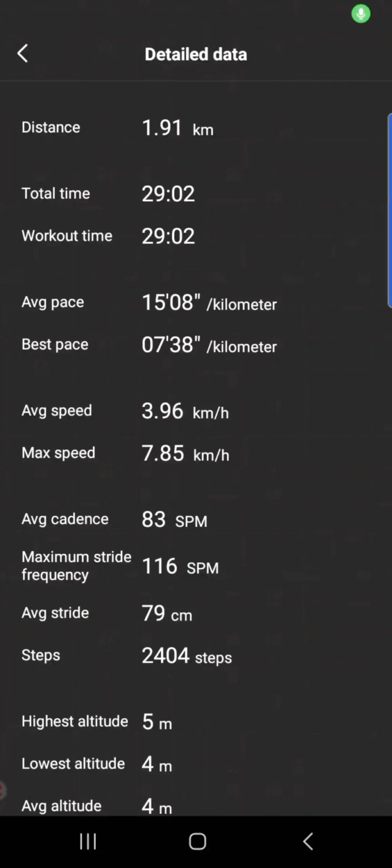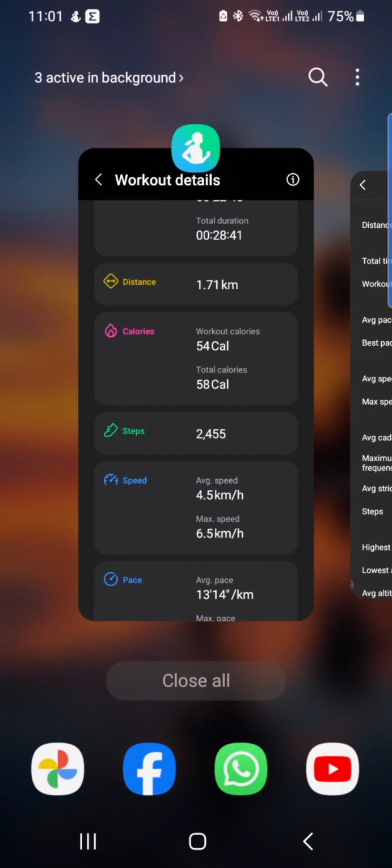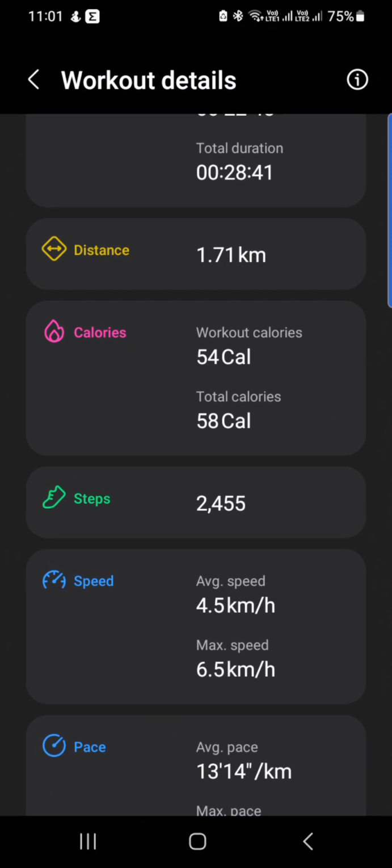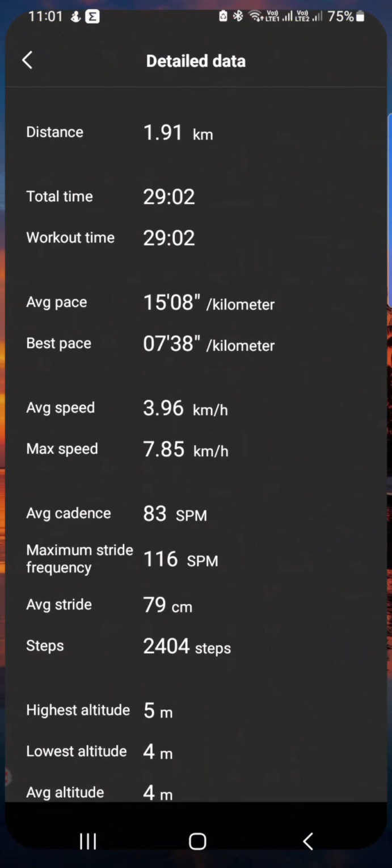Good evening friends. Today I would like to show you a small and simple comparison of the data and accuracy between two operating systems, or two apps I can say, which is Samsung Health of Samsung Watch 4 versus the Zepp App operating system workout data of the Amazfit GTR 4 smartwatch.